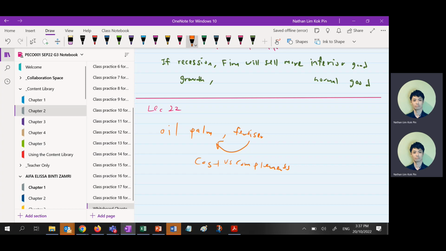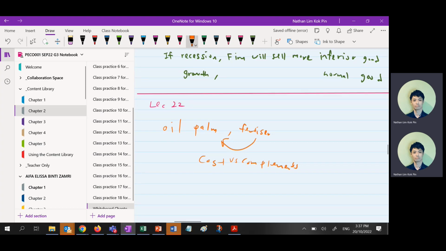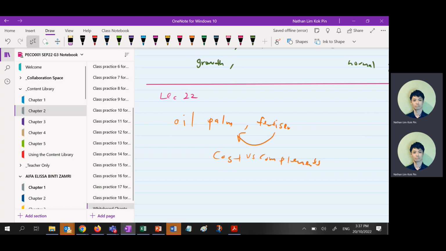Make sense? Anyone drink cooking oil together? Then you can argue with me. Same thing. We use fertilizer to grow the palm oil, but we sell the palm oil. We don't sell the fertilizer together. You know what I mean? Because of that, this is a cost of production. This is not a complement. Make sense? Anyone don't get that idea of cost and complement?